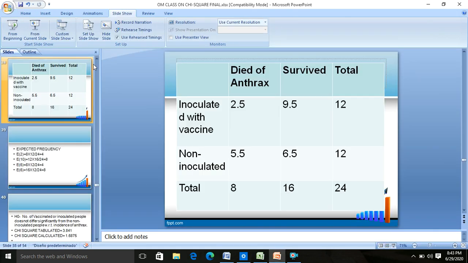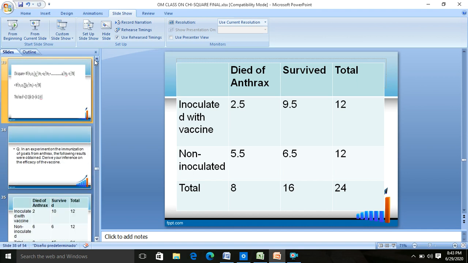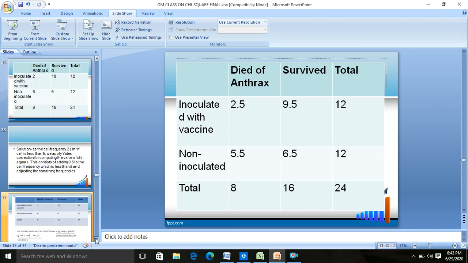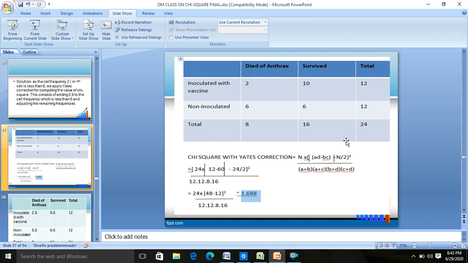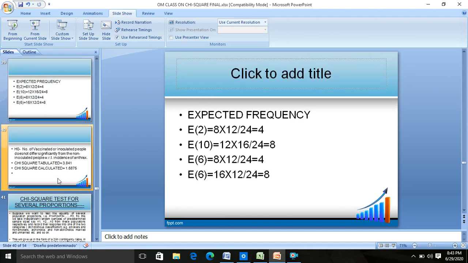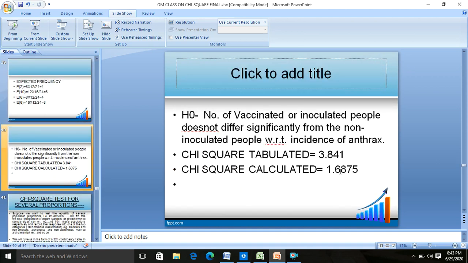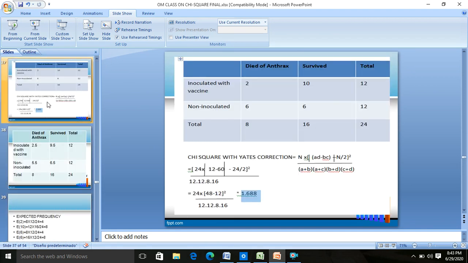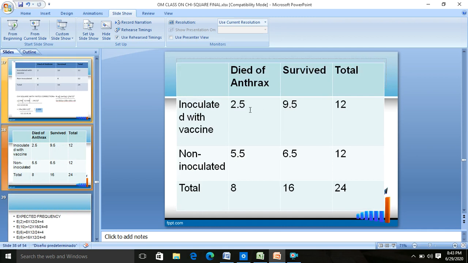You see the value over here? Let me show you. 1.6875. When you calculated it by this method, you got 1.6875, almost the same. And when you calculated it by the other method, you also got 1.6875. Now we have to find chi-square tabulated. In this case, the degree of freedom, always remember in such cases of contingency table, the degree of freedom is number of rows minus 1 into number of columns minus 1. That is, if it is a 2 into 2 contingency table, degree of freedom will be 2 minus 1 into 2 minus 1, that is 1.